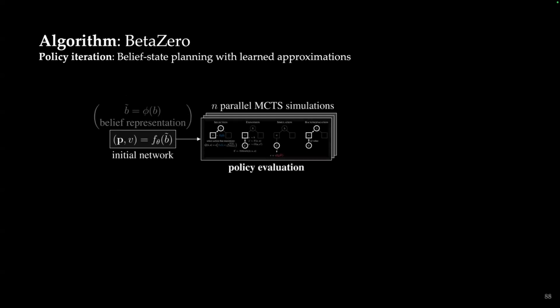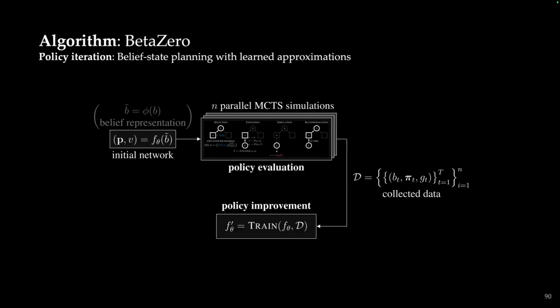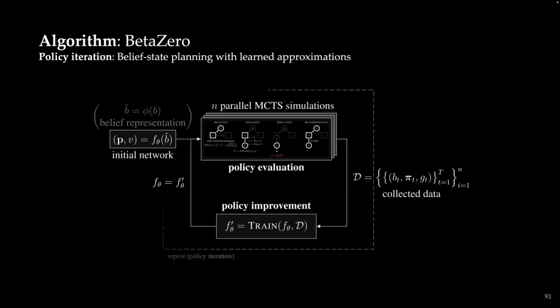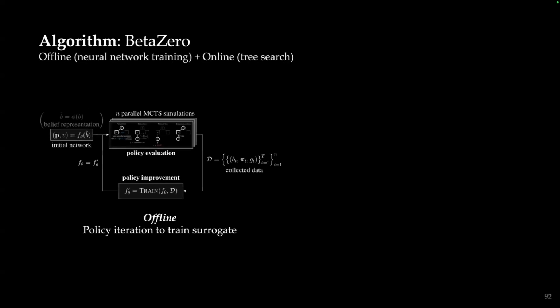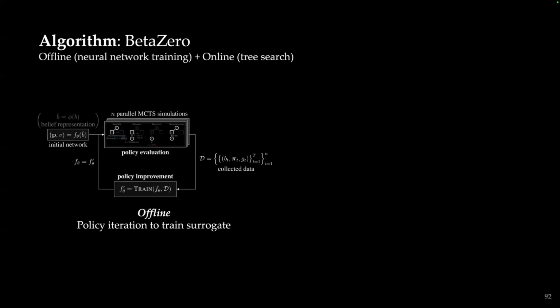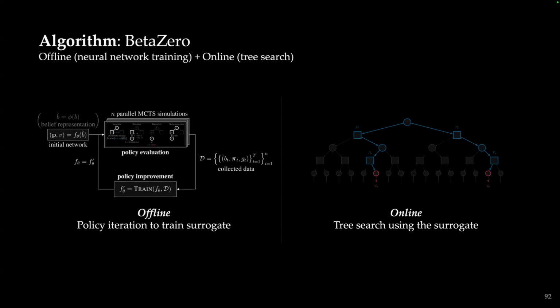We'd run this many times and do that, say, n parallel versions of that simulation. We would collect data on the belief at time t, the tree policy, and the returns, and those would be used to then retrain the neural network, and we would rerun policy evaluation, and then this loop repeats, and this is the policy iteration loop. So once we have a surrogate that we've trained offline, we can then use the same Monte Carlo tree search online with this now trained surrogate and do it much more efficiently.